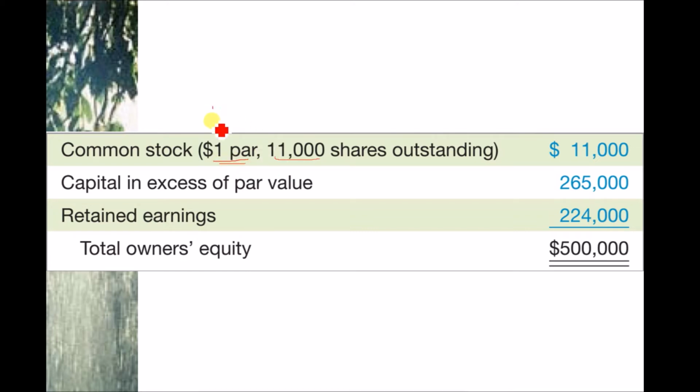The par value was 1 and we have issued 1,000 new shares, and 10,000 were our old shares. So our par value or common stock will be 11,000. We already had 200,000 in excess capital.